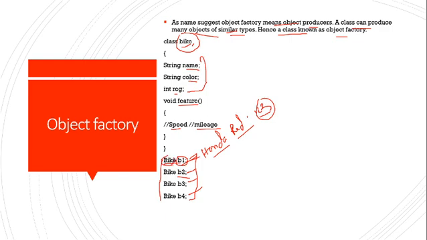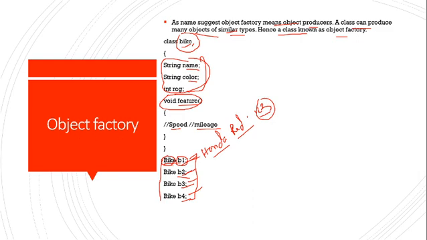A class can produce many different objects with different attribute values, but the behavior will be the same. Speed will be there, mileage will be there, so these will be the same, but name, color, registration will be different. So what do you understand from this? That a class can produce different objects, and we can create different objects of the same class. That's why we call a class an object factory.